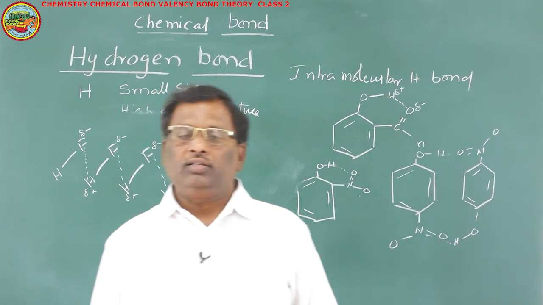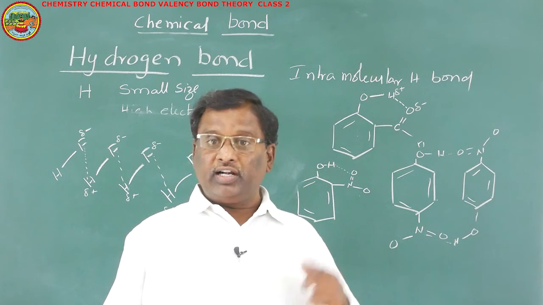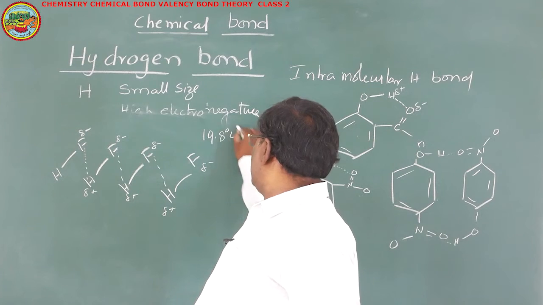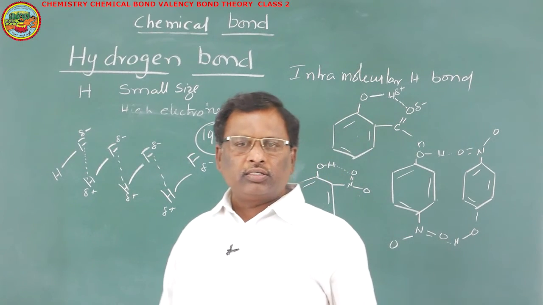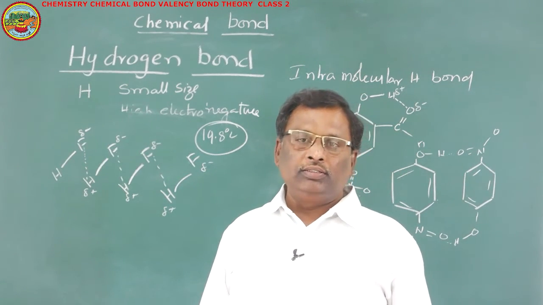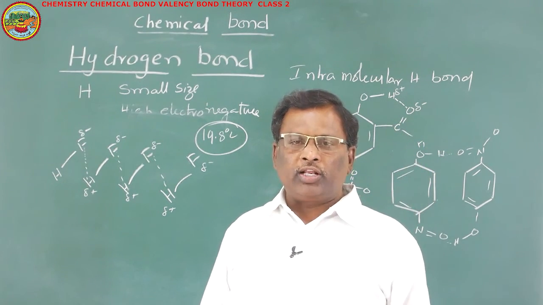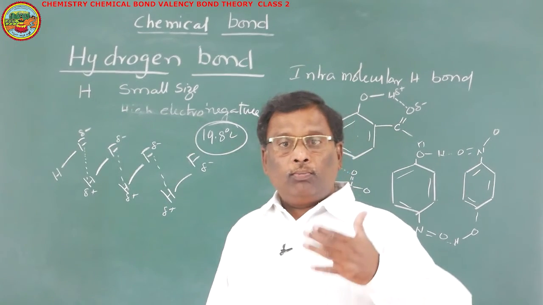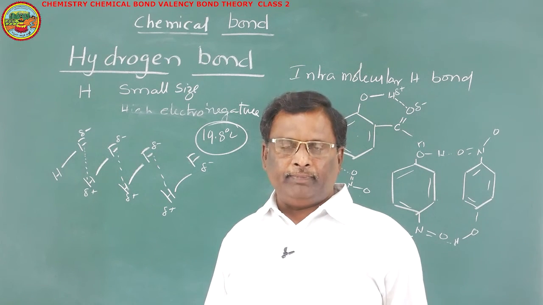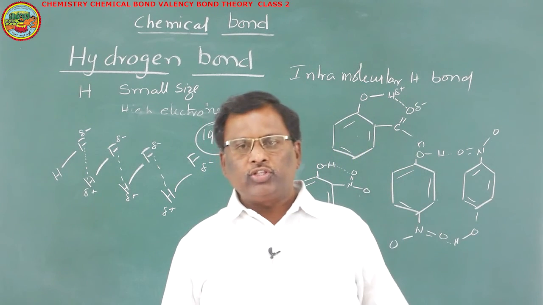These hydrogen bonds are stronger than the hydrogen bonds that were present in H2O. But H2O boiling point is 100, whereas the HF boiling point is less than 20 degrees. It is only 19.8 degrees centigrade. This is an interesting question. Because in the case of H2O and H2S, we claimed that the boiling point of H2O is more because of the intermolecular hydrogen bond. Here in HF, we have stronger intermolecular hydrogen bonds, but still its boiling point is 19.8. Why?